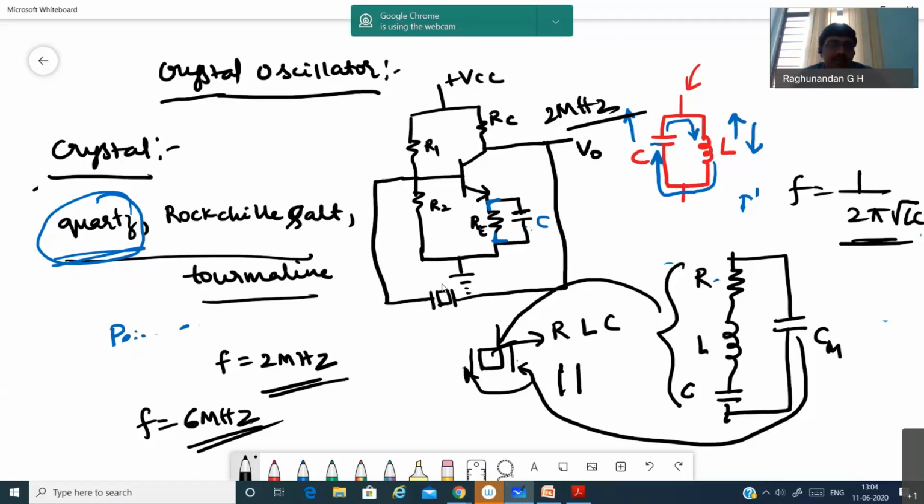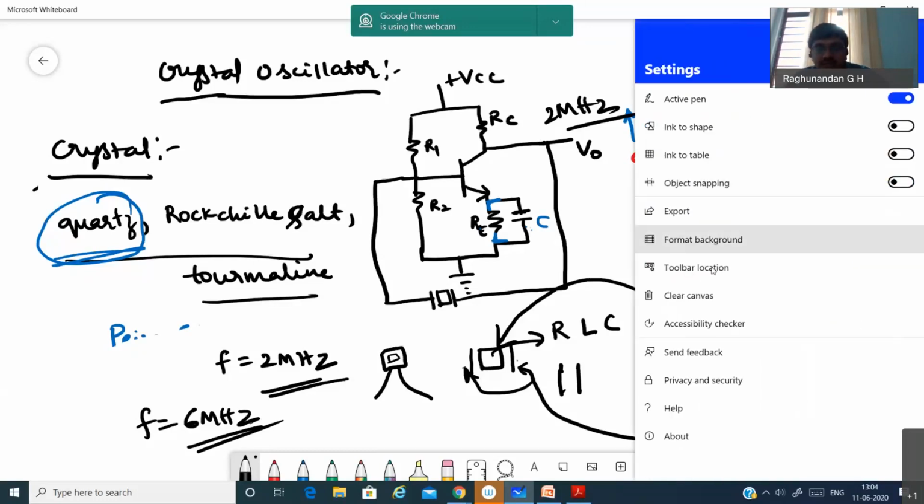But a crystal is obtained as a single piece. It will be like a metallic sheet. I think you have seen it in the lab. It will be like this. It will have a steel cap, and inside that it will have the crystal. It will be obtained like this, but while solving we are going to consider its characteristic behavior. Its characteristic behavior is resistance, inductor, capacitance. So this is about the crystal oscillator.